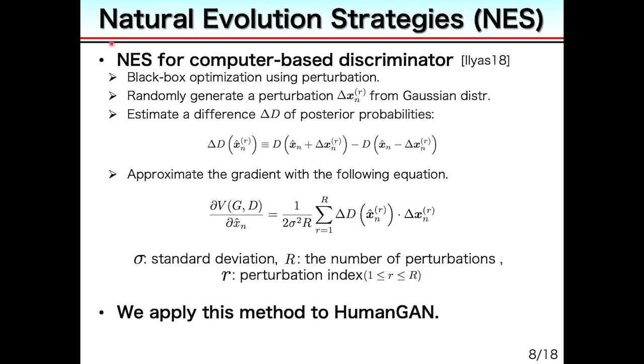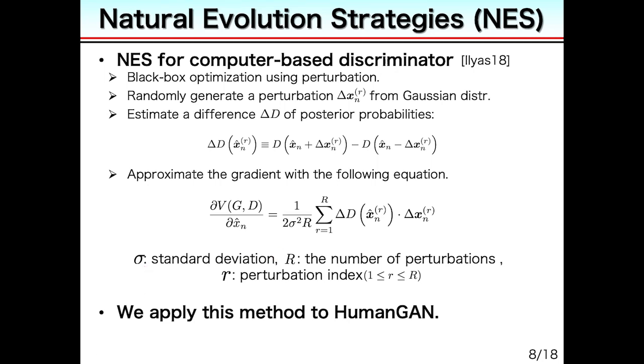Natural evolution strategies, NES for short, is a black box optimization algorithm using perturbations. The original NES was proposed for a computer-based discriminator, and D in this slide indicates the computer-based discriminator, for example, a DNN discriminator. First, a small perturbation delta x is randomly generated from the Gaussian distribution. Then, the difference of posterior probabilities, delta D, is calculated using the first formula. Finally, the gradient can be approximated with the second formula. Sigma is the standard deviation of the Gaussian distribution.